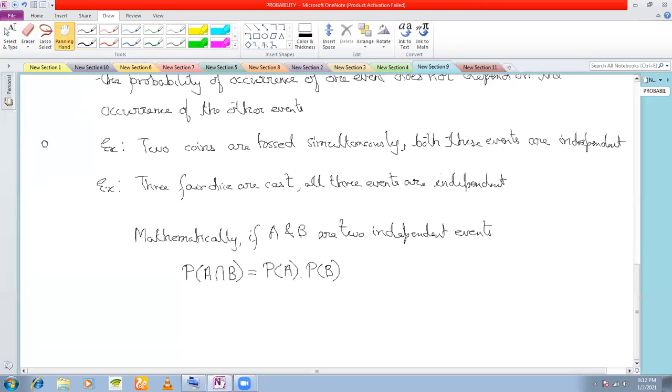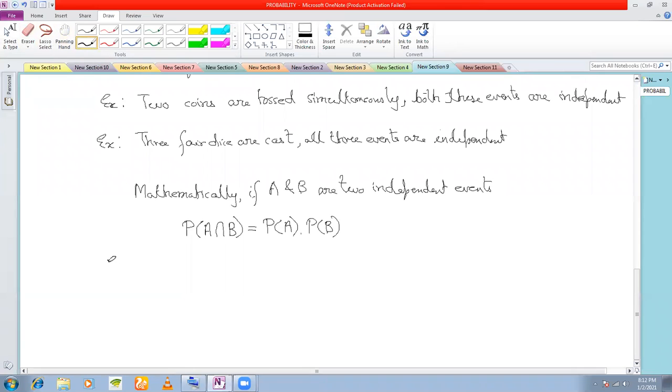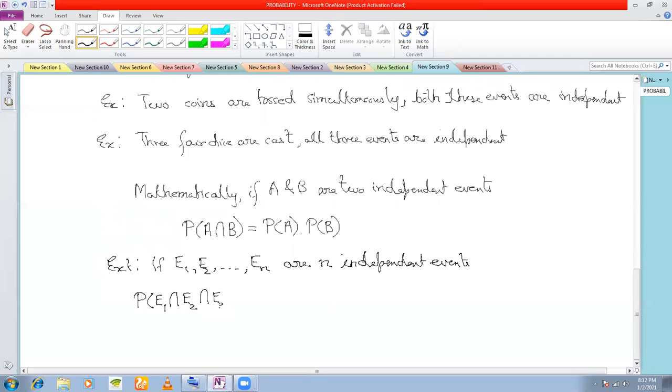In fact, why only two events? You can have n number of events. Extension: if E1, E2 up till En are n independent events, then the probability of occurrence of all of them together, E1 intersection E2 intersection E3 up till intersection En, must be equal to P(E1) into P(E2) into P(E3) and up till P(En).